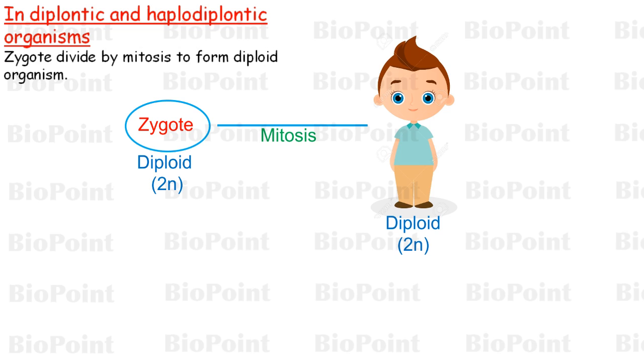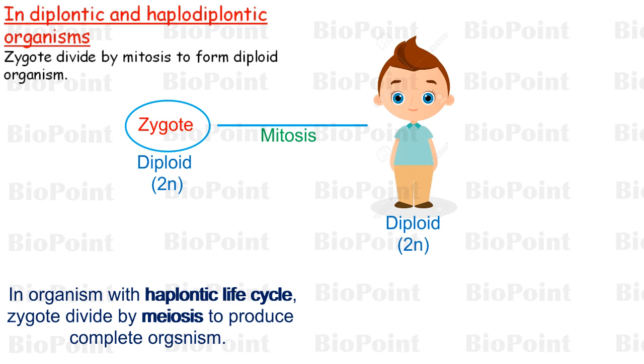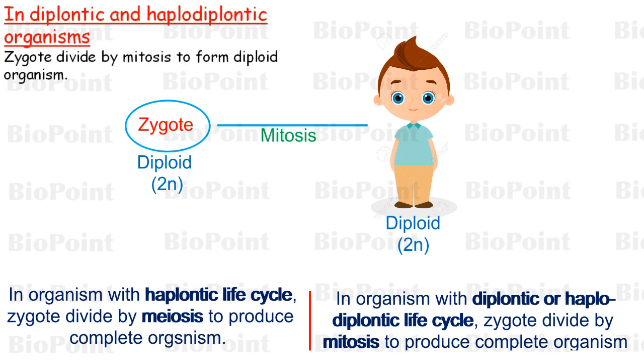So, in nutshell, we can say that in organisms with haplontic life cycle, zygote develops by meiotic division to form complete organism, while in case of organisms with diplontic and haplodiplontic life cycle, zygote develops by mitotic division to form complete organism.